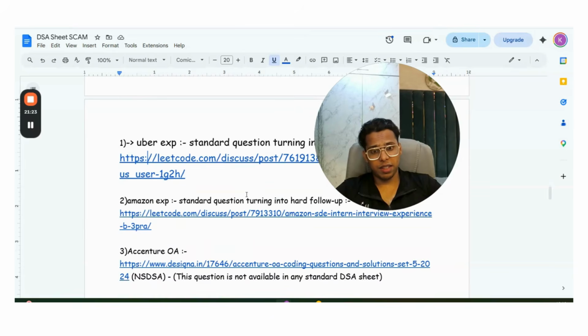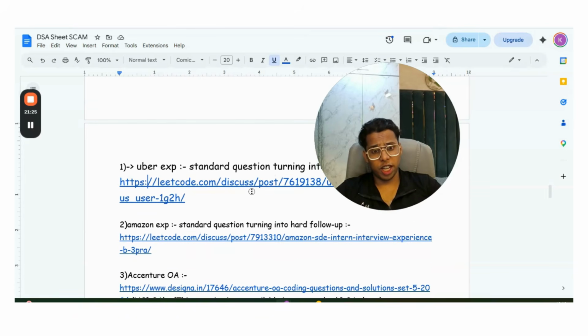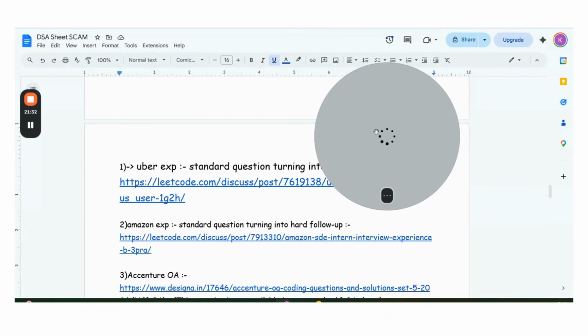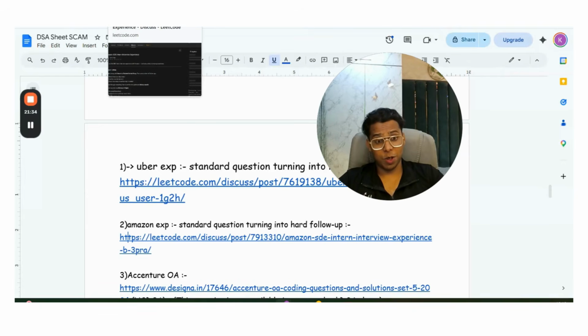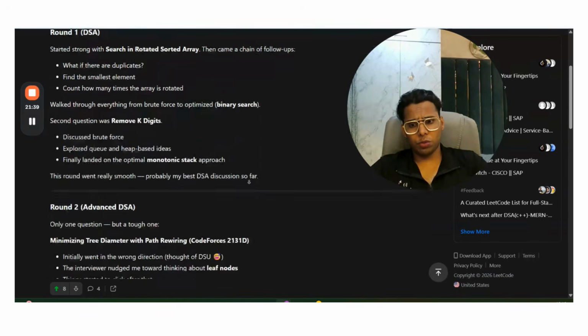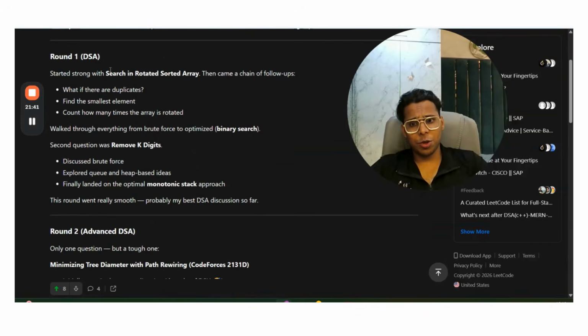Now the Amazon experience, where the standard question turns into a very hard follow-up. So guys, in the Amazon interview, what happened? Let's see. Search in rotated sorted array. This is available in many DSA sheets. But see what they asked: what if there are duplicates in the rotated sorted array?